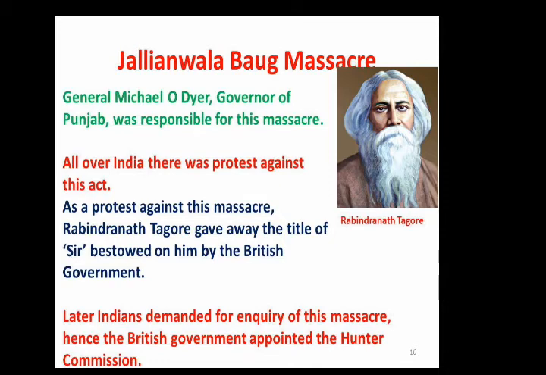The remaining points students will study in the next video. But let's recall. Introduction, then the role of Gandhiji in South Africa, then Gandhiji's arrival in India, afterward the philosophy of Satyagraha, which was based on truth and non-violence, and Gandhiji's contribution to Satyagraha, which spread to America as well as South Africa.